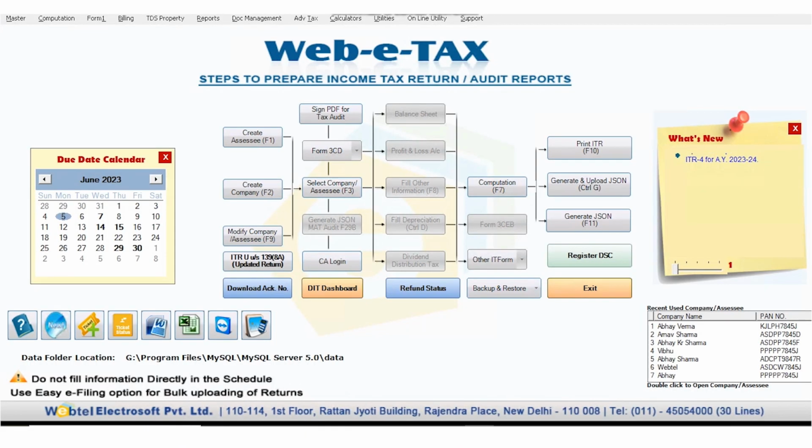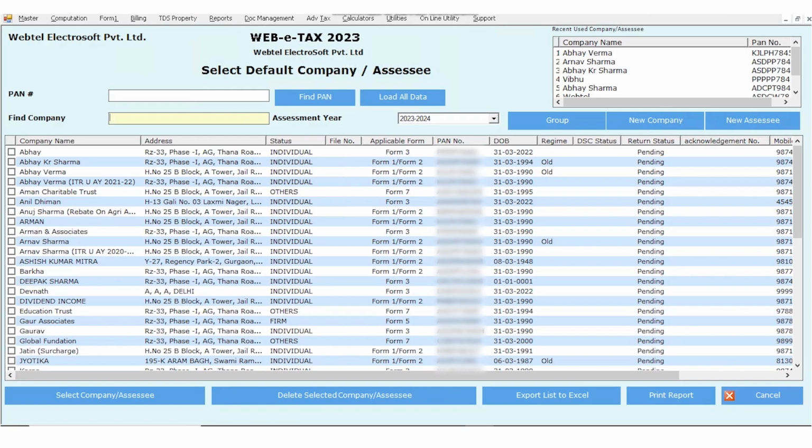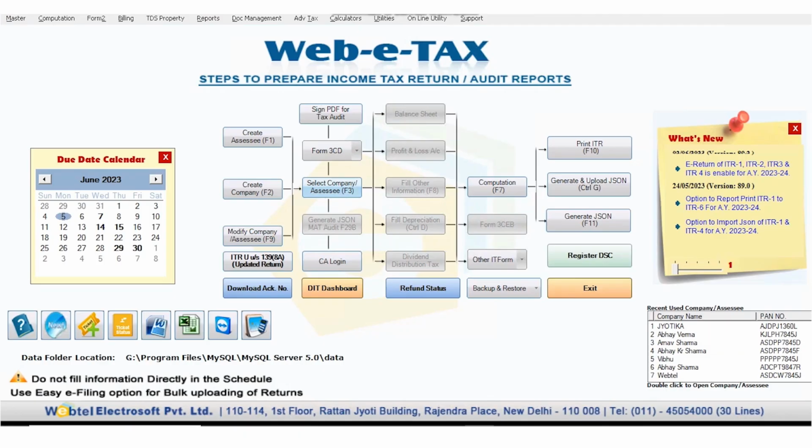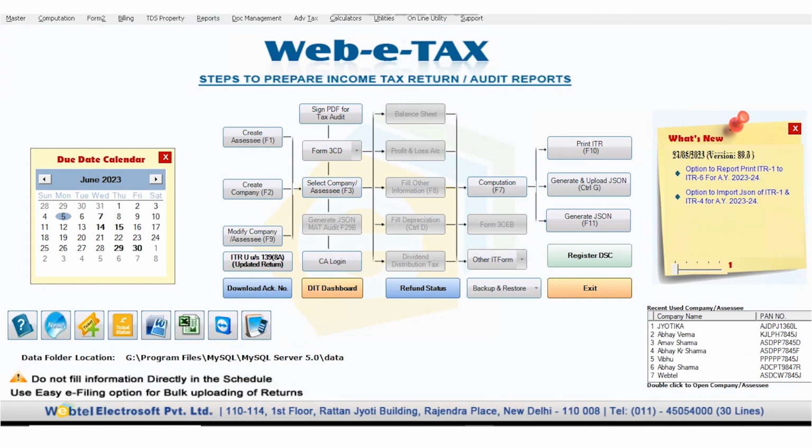And after providing all the details, you need to click on the save button and your data will be saved like this. And after the creation, you need to select the assessee by clicking on select company or assessee, or you can use the shortcut key F3. Here the list of all the created assessees will be reflected. So you need to select the name of the assessee by double click, and then the name of the assessee and the assessment year will be reflected on the top of your software.